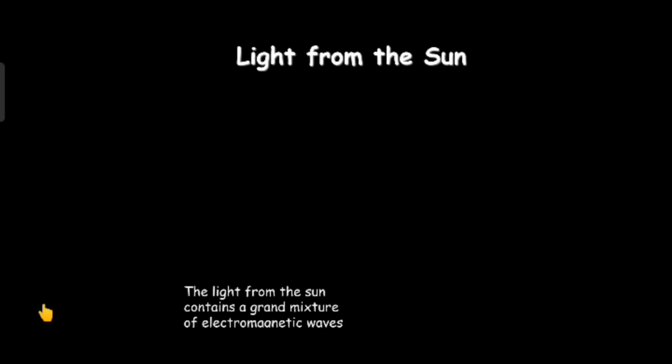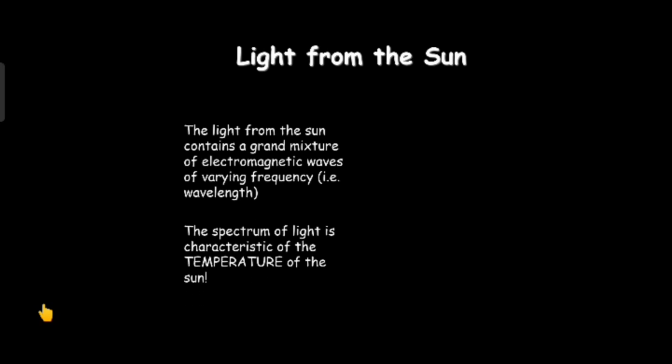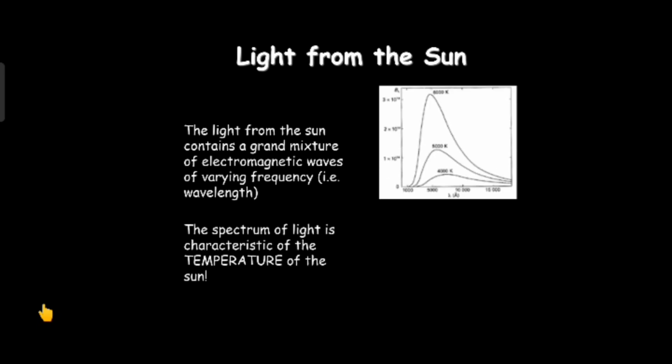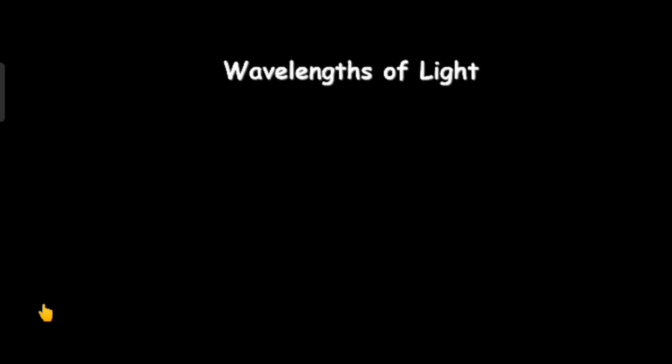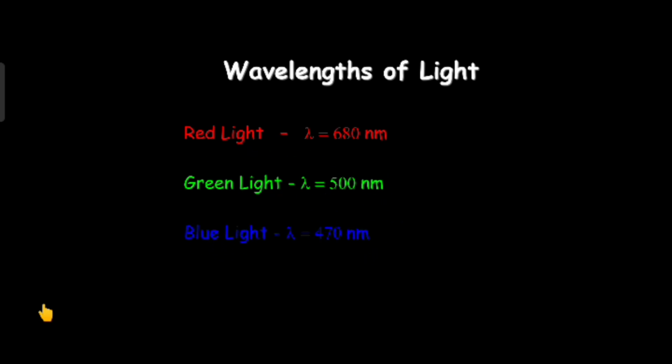Let us see light from the sun. The light from the sun contains a great mixture of electromagnetic waves of a variety of frequencies, that is, frequencies having different wavelengths. And the spectrum of light is characteristic of the temperature of the sun. And what are the wavelengths of light? Here wavelength of red light is 680 nanometer, while wavelength of green light is 500 nanometer and wavelength of blue light is 470 nanometer.